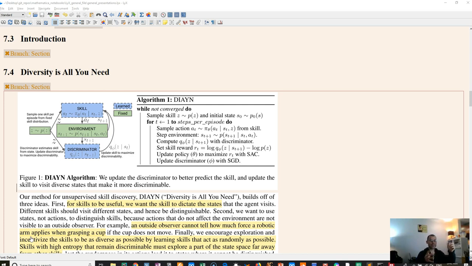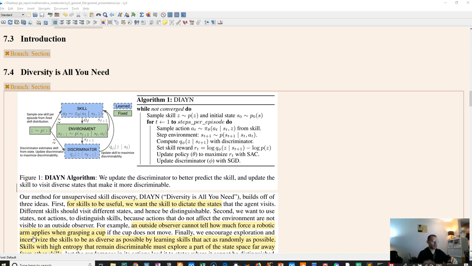And discriminability is not enough because, you know, holding the cup here and holding the cup here, those might be discriminable, but they're not very distinct skills. So if we add some randomness in, then it would be very hard to distinguish one that's on average here and one that's on average a bit to the left, right?